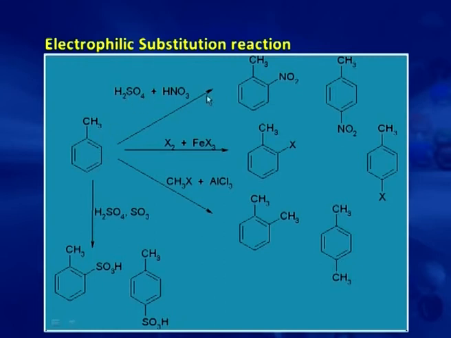So, on nitration with nitric acid and sulfuric acid, the nitrating mixture, the products obtained are ortho-nitrotoluene and para-nitrotoluene. On halogenation, in the presence of a Lewis acid, ortho product and para product. On Friedel-Crafts reaction, again we get the ortho and para. On sulfonation, we get the ortho sulfonic acid and para sulfonic acid.